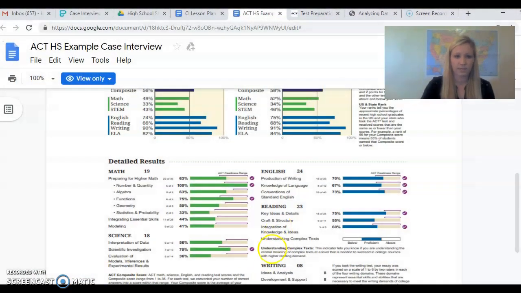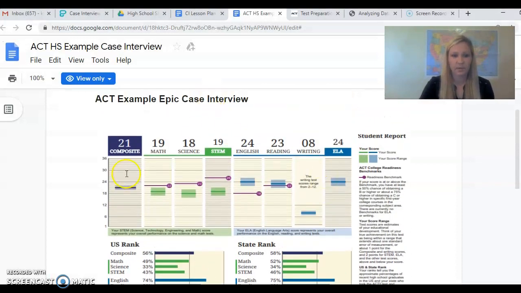I received your ACT scores, so we're going to go over them and look at them together. Up here at the top are your scores for each subject. Your composite score was a 21. These purple lines are what your goals are. That's where you want to be. And the green lines below them are where you are.